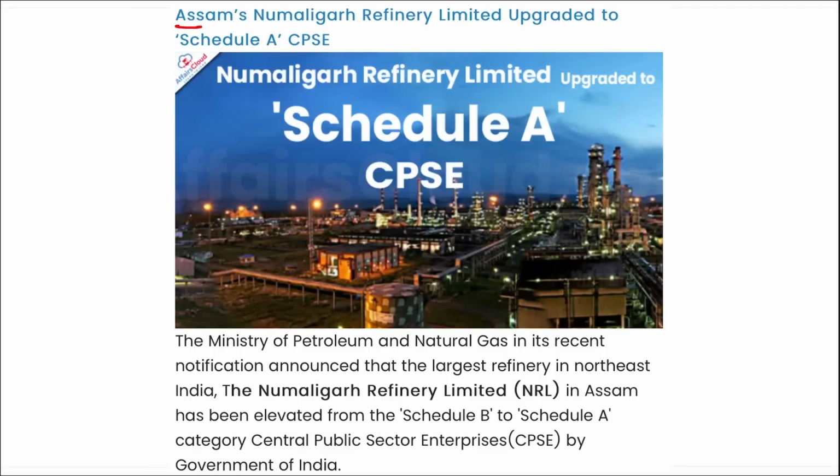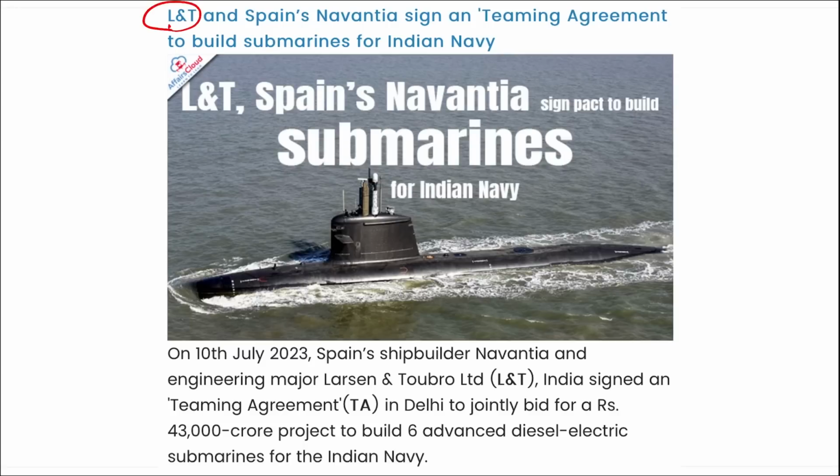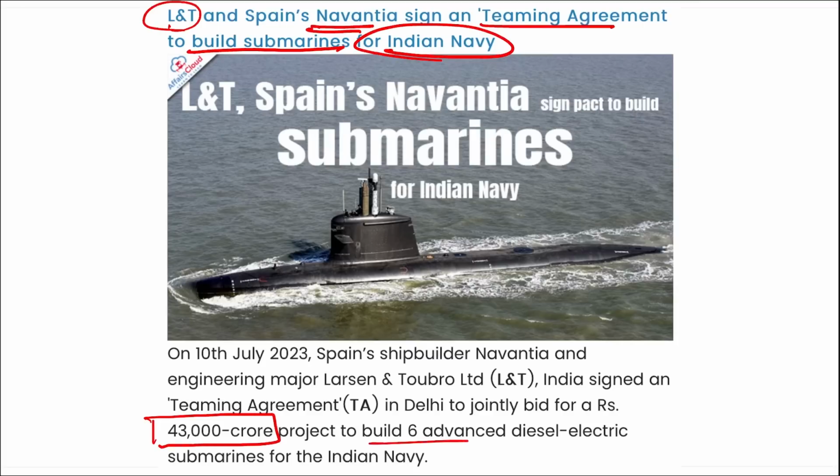Next, Assam's Numaligarh Refinery Limited. They have been upgraded from Schedule B CPSE to Schedule A CPSE. Next, L&T and Spain's Navantia signed a teaming agreement to build submarines for the Indian Navy. And for this, a contract for 43,000 crore rupees has been signed, and it is to build 6 advanced diesel electric submarines for the Indian Navy. So these were your revision part, friends.